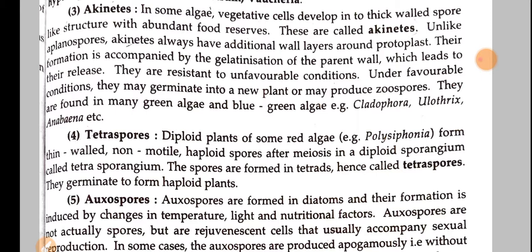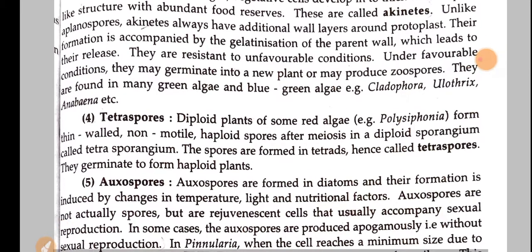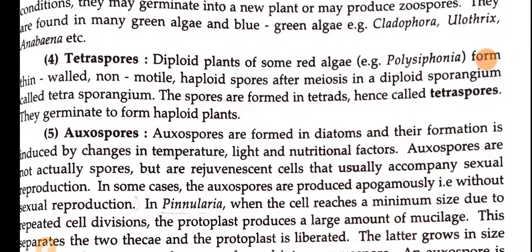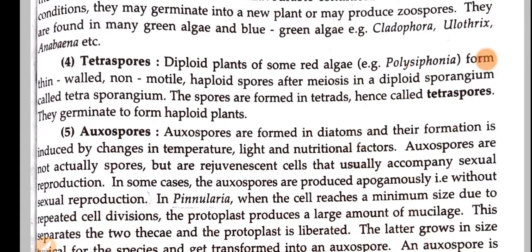Okay, and the next type of spores are tetraspores. So in diploid plants, like plants of some red algae such as Polysiphonia, thin-walled non-motile haploid spores are formed after meiosis in the diploid sporangium called tetrasporangium. So that's why these are called tetraspores.